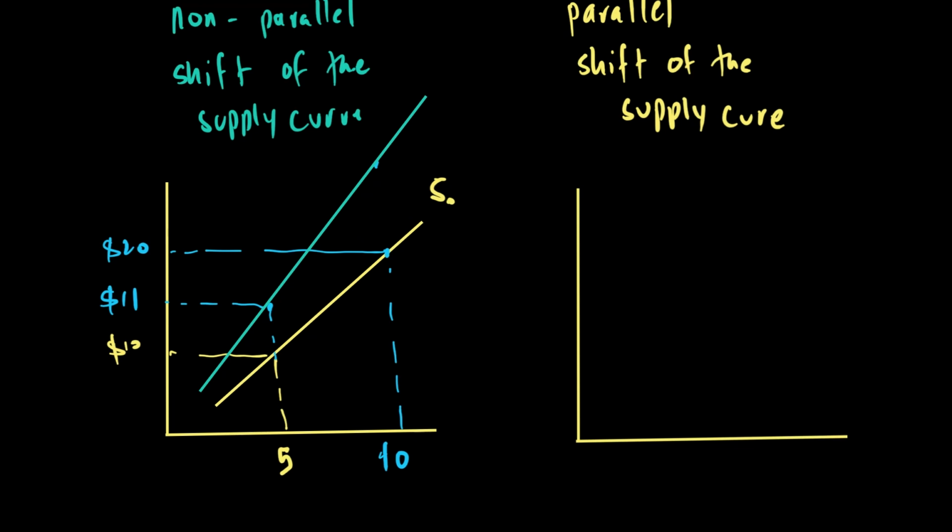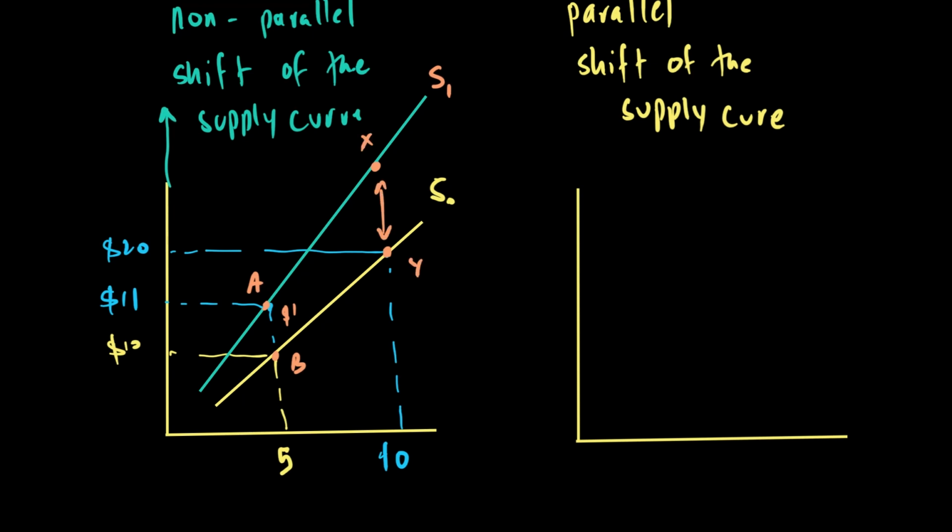$22. So we can see that the supply curve will be shifting in a non-parallel manner, because the tax amount, which is this distance AB, is only $1. But as the price goes up, because it's a value added tax, the distance, let's call it XY, will be more.